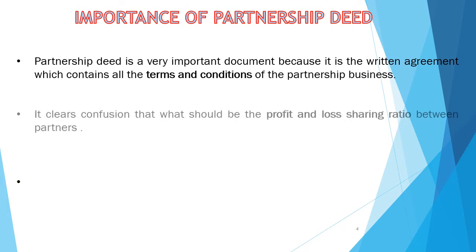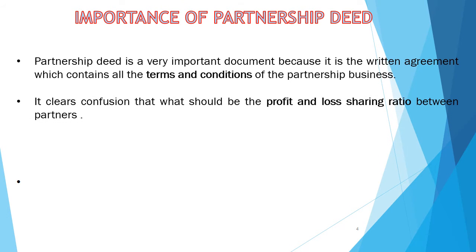Then the next importance is that it clears confusion about what the profit sharing ratio between partners should be. Every partnership deed includes a ratio like 1:1, 2:3 or 3:4, whatever it may be. But what is the profit sharing ratio? A ratio or proportion in which partners will distribute their profit or loss from that firm.